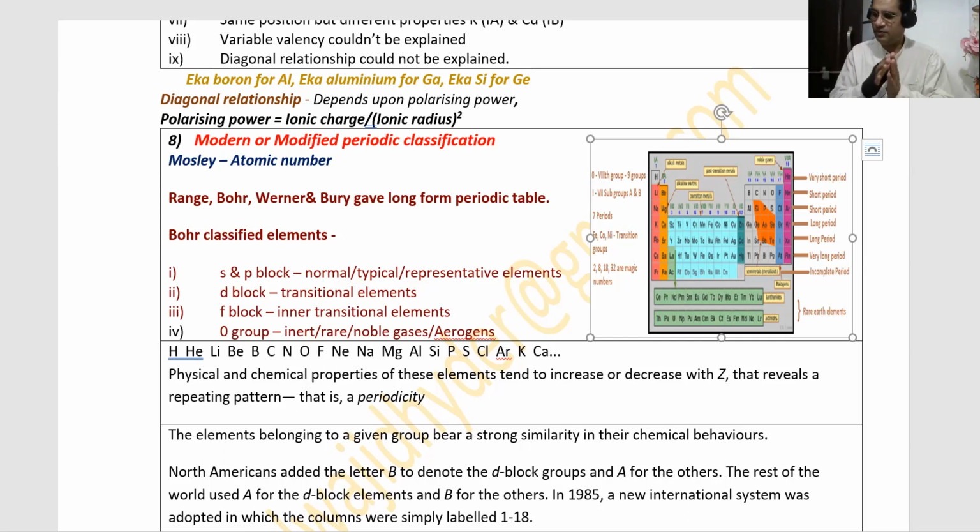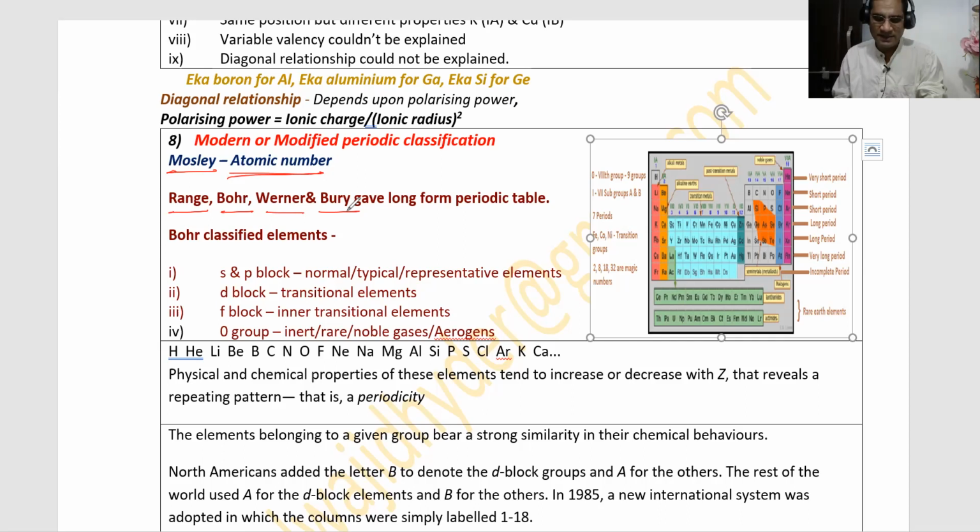given by Mendeleev. But in modern or modified periodic classification, atomic number was discovered, and this modern periodic classification is based on atomic number. So how will you state it? Periodic properties of the elements are a periodic function of their atomic number. So we will talk about atomic number, atomic weight, everything, and I think in some basic concepts of chemistry we discussed this too. And as I told you, the long form periodic table was given by Range, Bohr, Werner, and Bury gave this long form periodic table.